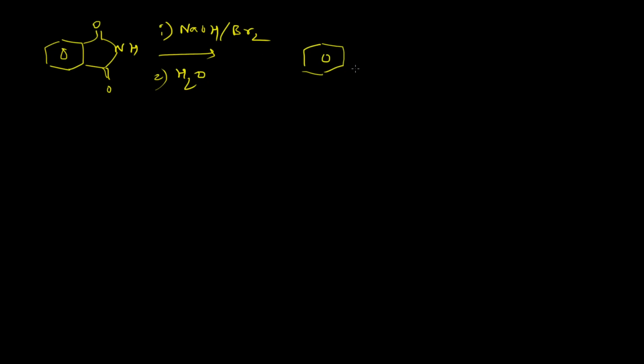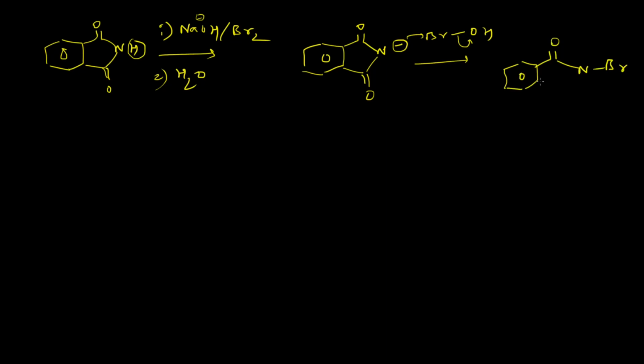The first step will be the abstraction of this hydrogen by the hydroxide ion of sodium hydroxide, which will lead to the formation of this negatively charged species, which will then attack this electrophile, and this N-bromoimide will form. It is an N-bromoimide.